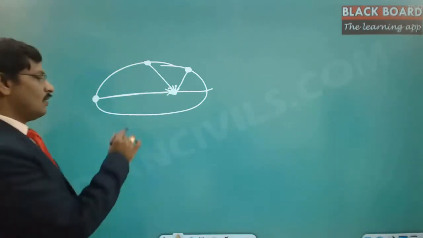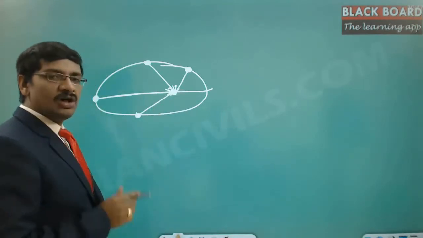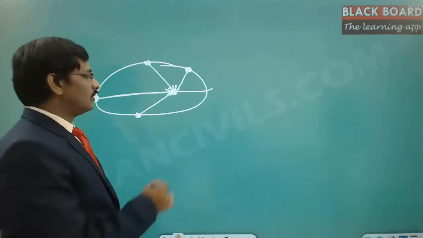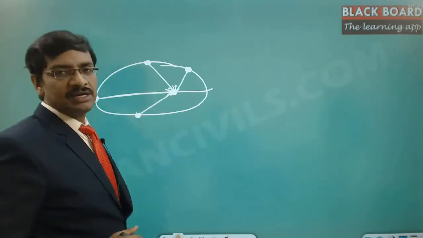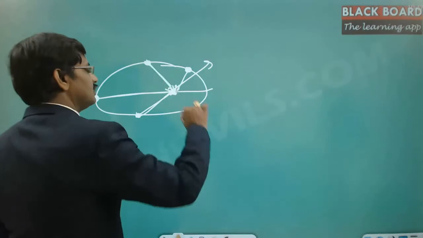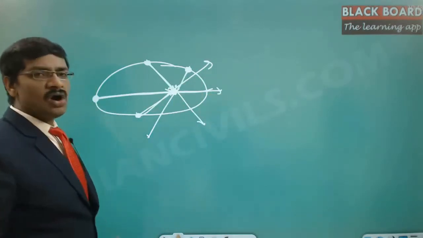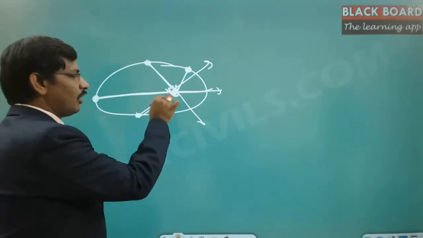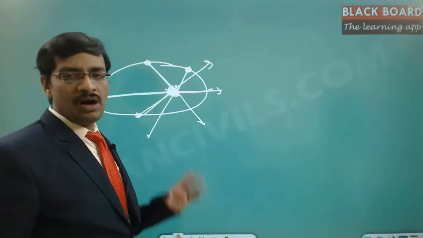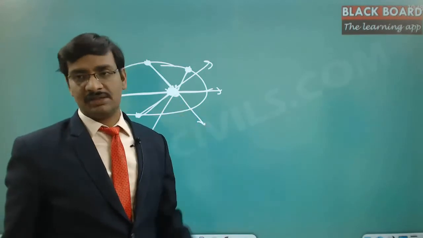If you notice, whatever the location of the Earth, the force of attraction is always towards the sun. If I draw the straight lines of all these force lines, this is one line, this is one line, and this is one line. If you notice, all the lines pass through a single point. So all the lines of force pass through a single point, wherever the location of the Earth.